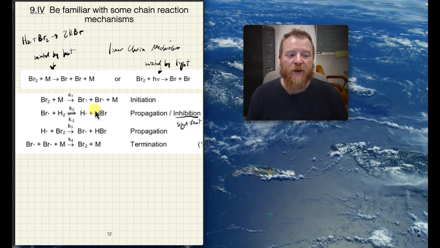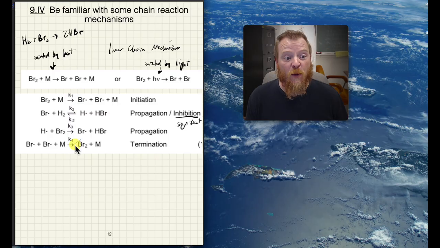So a fair amount of this will actually move right back into bromine radicals. However, of course, we've still created H radicals, and those can also further react with more Br2 to make HBr. And then eventually this will terminate with Br and Br reforming Br2.